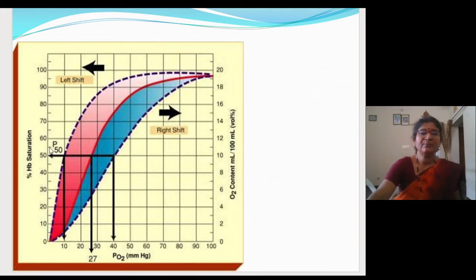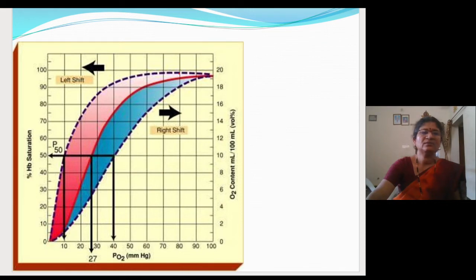See how the hemoglobin must get saturated 50% with the oxygen. Under what all partial pressure it will get saturated, that is given here. Approximately during the normal situations, in this diagram it is showing 28, we can say 25 to 28. Under 25 to 28 partial pressure of oxygen, the hemoglobin will get saturated with 50% of oxygen. Fine. So it is different for the different value. So this is the right shift and this is the left shift. This already we have discussed.